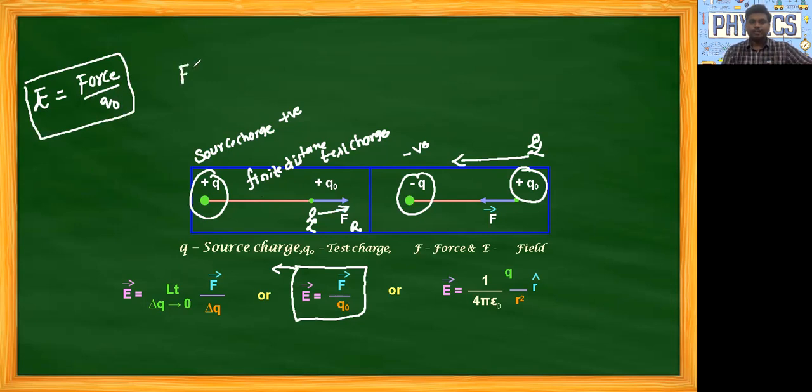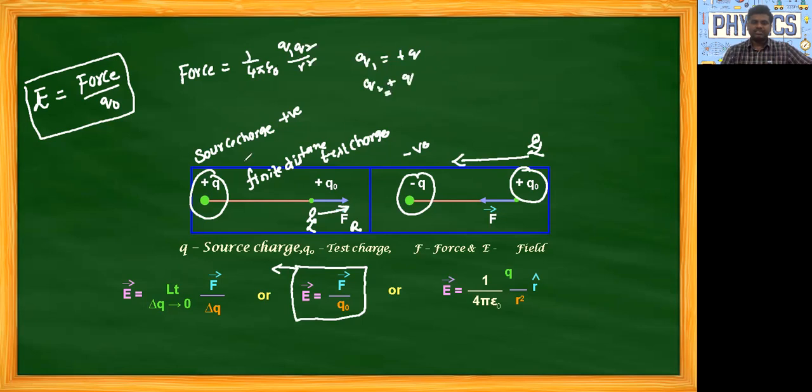From Coulomb's law. If two charges are separated by a distance, force we can write as 1 by 4 pi epsilon naught Q1 Q2 by R square, if it is in vacuum. Here our Q1 is plus Q, and our Q2 is plus Q naught.